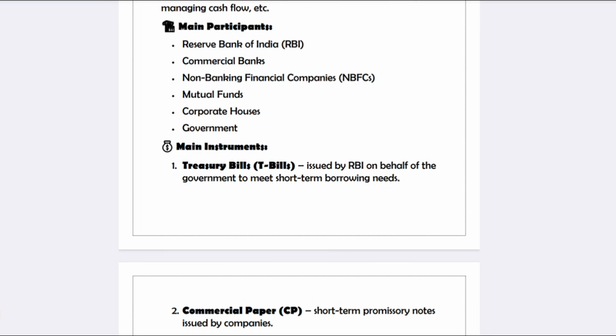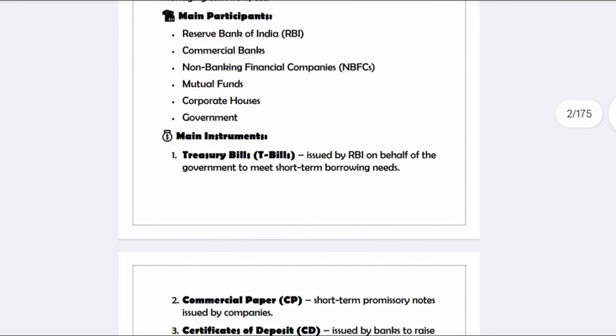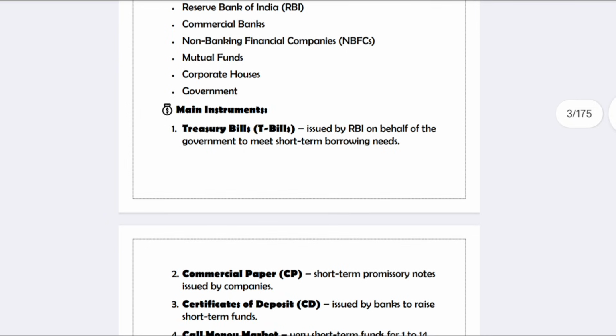The main instruments of the money market start with treasury bills. Treasury bills are issued by RBI to help the government meet its short-term needs. For example, if right now I want 1 lakh rupees, RBI will issue you the amount so you can fulfill your short-term needs.